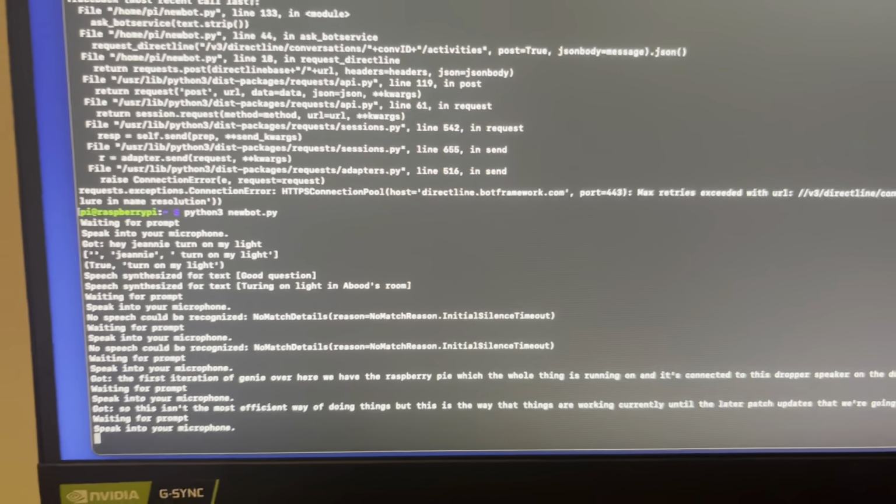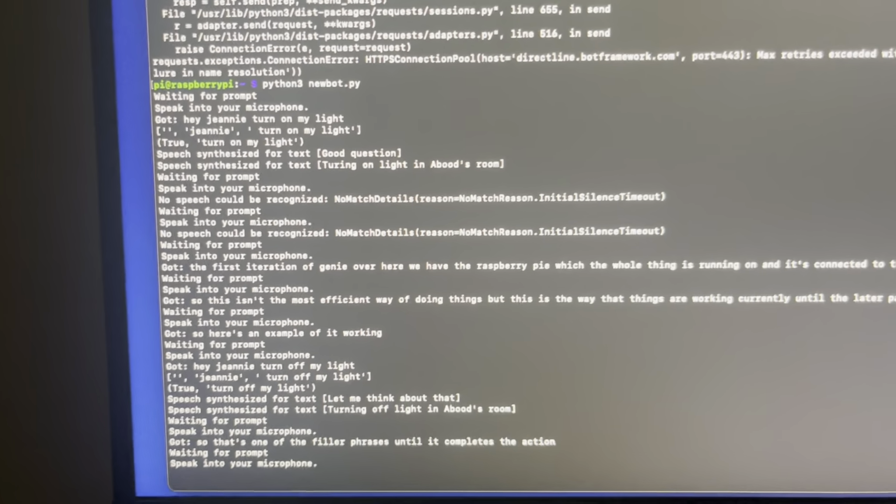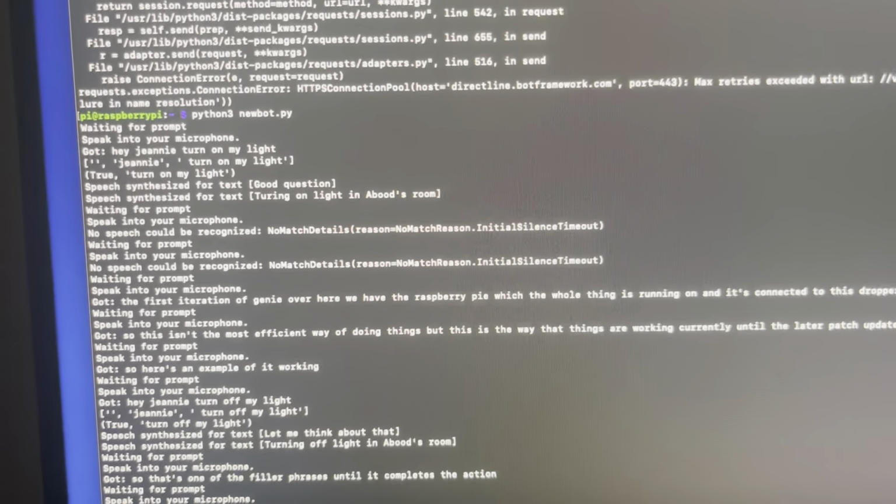So here's an example of it working. Hey Genie, turn off my light. Let me think about that. Turning off light in a boot's room. So that's one of the filler phrases until it completes the action. So this was an example of us running one of the LUIS intents that we had programmed.